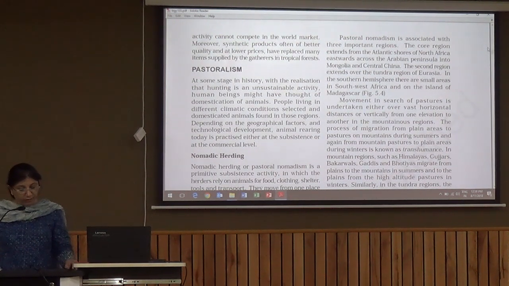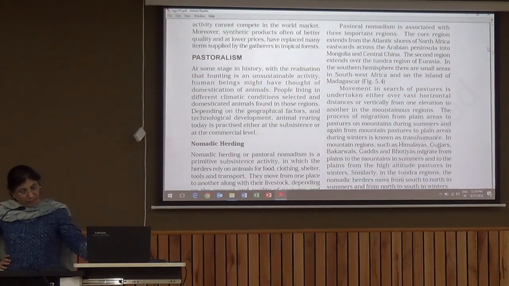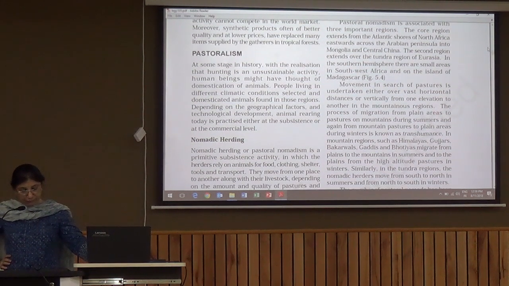Animal rearing is practiced either as subsistence or at the commercial level. So it is practiced in both ways. Subsistence level in the hilly areas or in the less developed areas, and at the commercial level in developed countries. So we can divide pastoralism into two parts, nomadic herding and commercial livestock rearing.